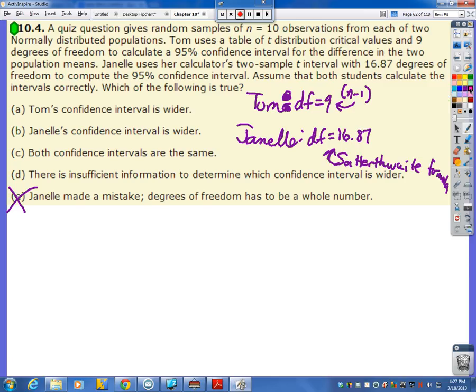Now, here's the thing here. The calculator will give a narrower confidence interval with this more precise degrees of freedom. Tom's degrees of freedom was a more conservative estimate, and being more conservative means you are going to have a wider confidence interval as a result. Now, it shouldn't be too much wider than using the calculator Satterthwaite formula degrees of freedom, but there will be a noticeable difference. So the answer is A, check. Tom's confidence interval will be wider because it's using the more conservative degrees of freedom value.